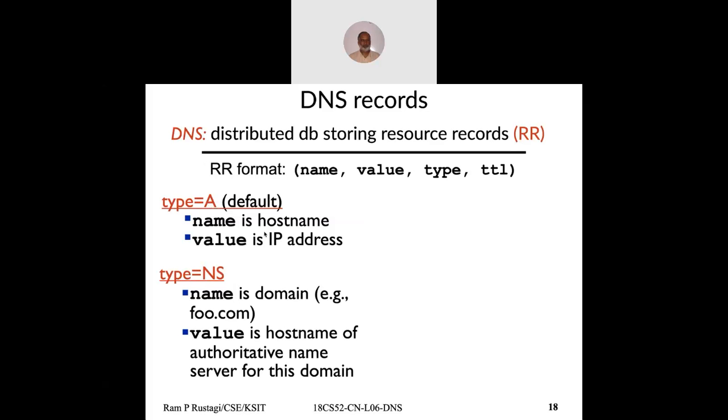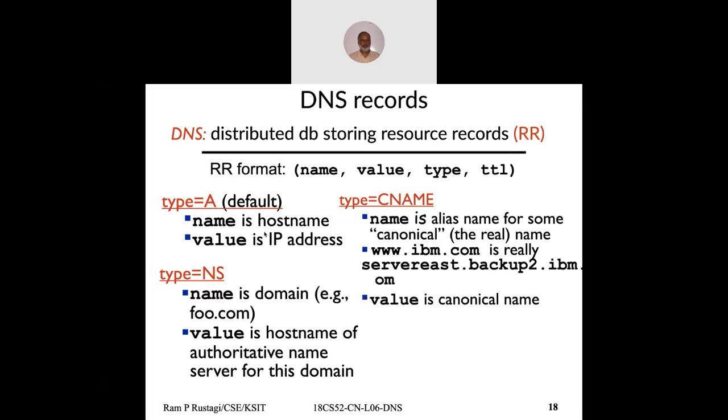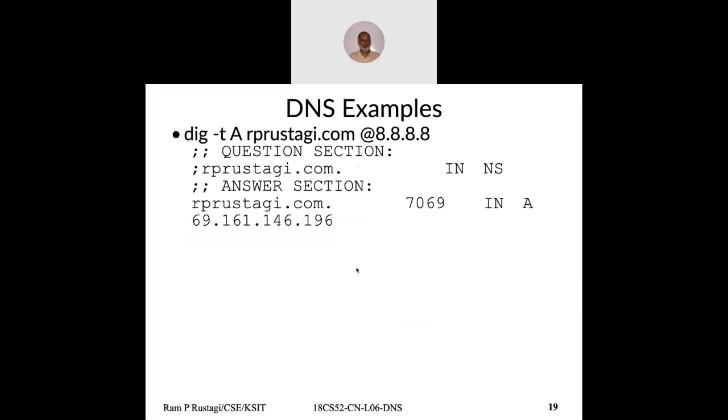Similarly, if you want to know which is the authoritative DNS server for any company, you can give a type as NS. It will tell you what is the authoritative name server for the particular domain. Then you have a canonical name. What are the other alternative names? Like ibm.com is also named as a server, and this server is backup2.ibm.com, both refer to the same name. So these are called canonical names. And if you want to get mail server information, you specify a type called MX.